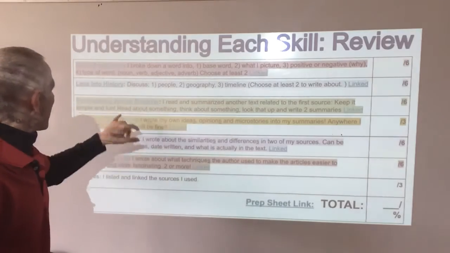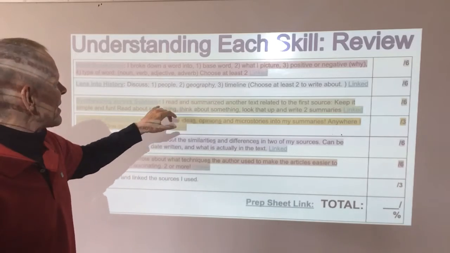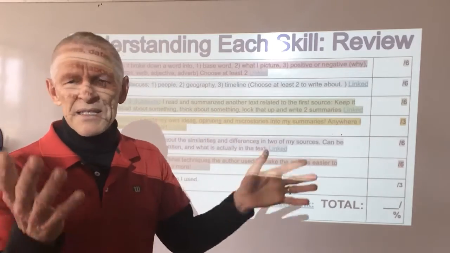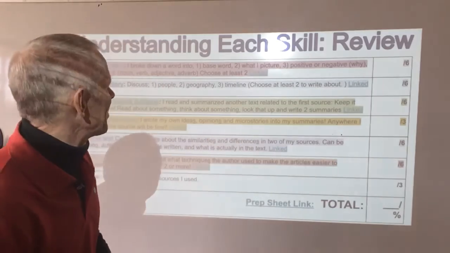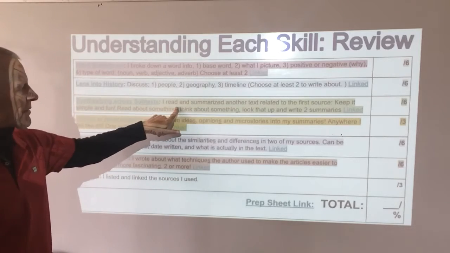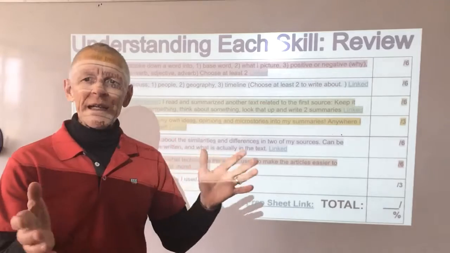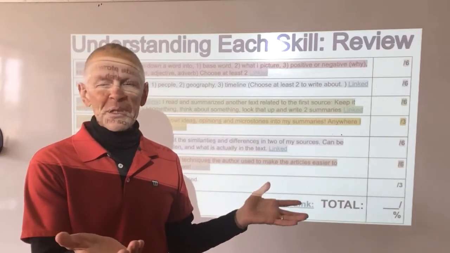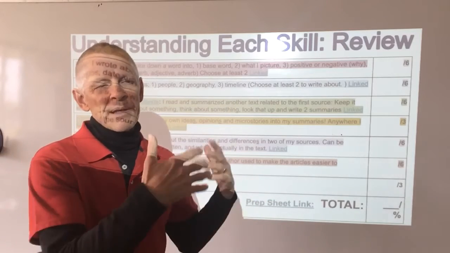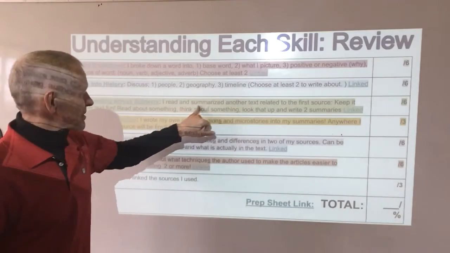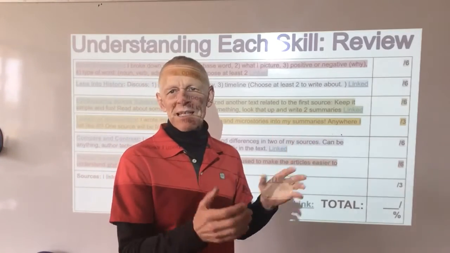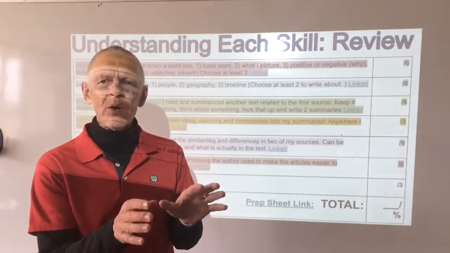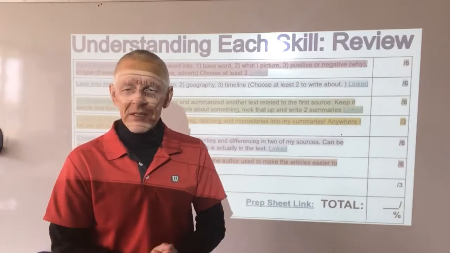Good. Next one. Lens into history. Again, social studies textbook, people, geography, timeline. We talked about the people, who's got the power, why is the setting important. Explain it as much as possible about that. Next one, synthesizing across subtext. In this one, again, we're talking about when you choose 2 sources that are related. Say, for example, you do the Boston Tea Party, and then you look up an internet source. Well, you could just write a summary about each one of them. They might be very similar. Hopefully you find some differences. And that is synthesizing across subtext. Just to show you looked at one source, you looked at another, summarize them.